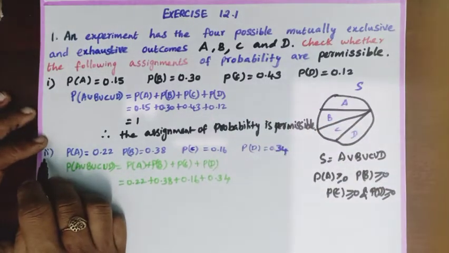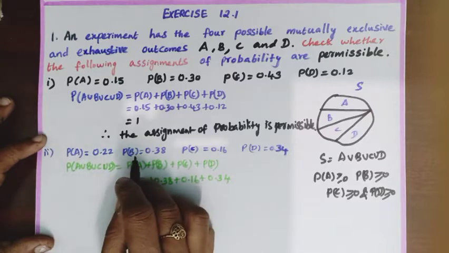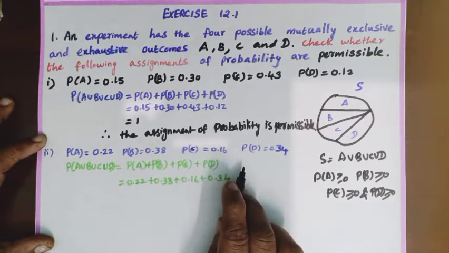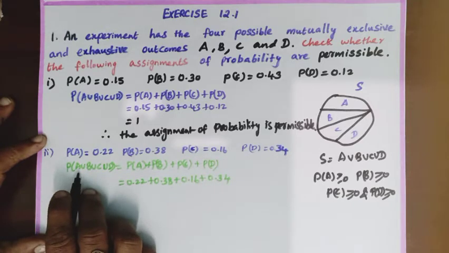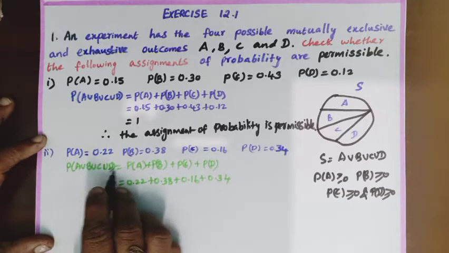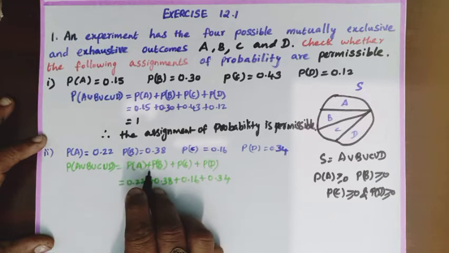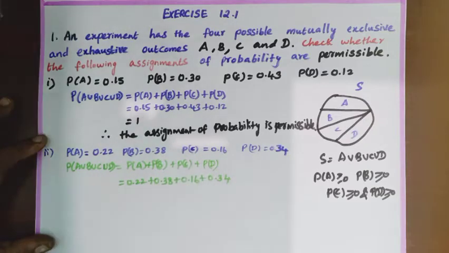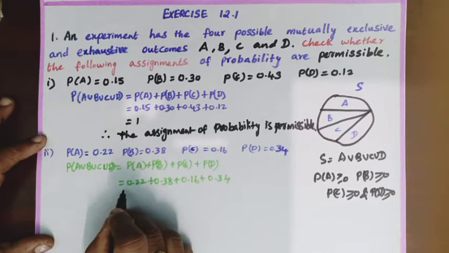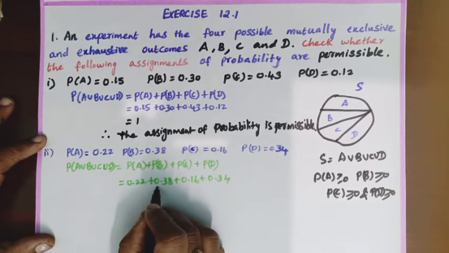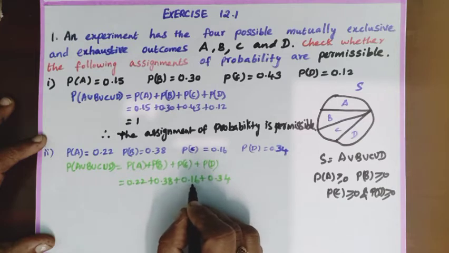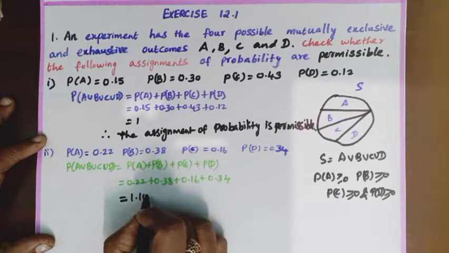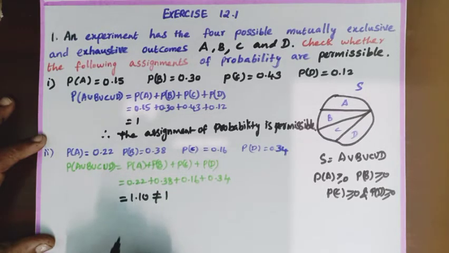Now see the second subdivision. P of A, P of B, P of C, P of D is given. So everything is greater than or equal to 0. Therefore, P of A union B union C union D is equal to P of A plus P of B plus P of C plus P of D, which is equal to 0.22 plus 0.38 plus 0.16 plus 0.34, which is equal to 1.10, which is not equal to 1.